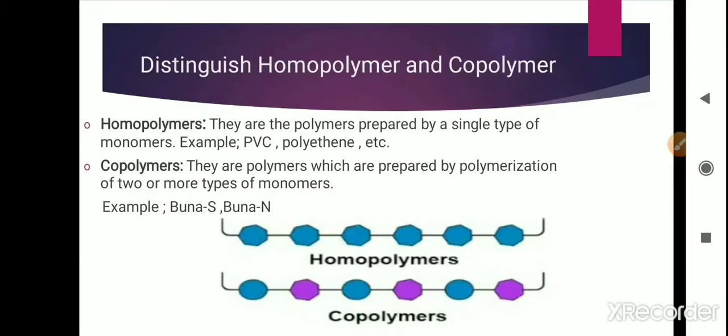For example, molecule A comes together with other A type molecules and forms a long chain, and we get the homopolymer. But in a copolymer, molecule A combines with another molecule, that is B type of molecule, to form a polymer, and they are known as copolymers. A copolymer can be defined as a polymer prepared by the polymerization of two or more types of monomers. Example, Buna-N.